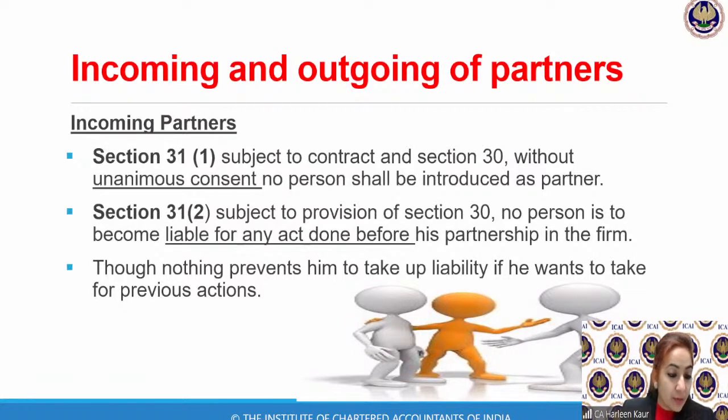Sarvesh is asking how the minor is entitled to the property of the firm. A minor is not entitled to the property of the firm. It says a minor is entitled to receive his share of profits. So if I have decided that you, as a minor, will become a partner in the firm and you will be getting 1/6 of the profits, then whatever profits my firm earns, 1/6 of that, as agreed, you are entitled to receive.